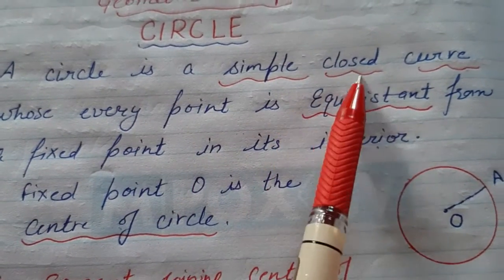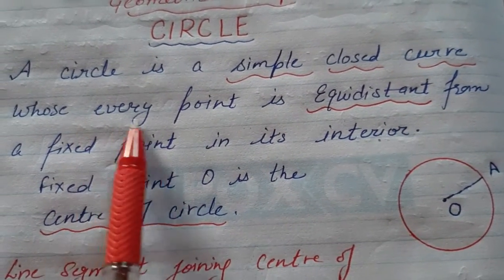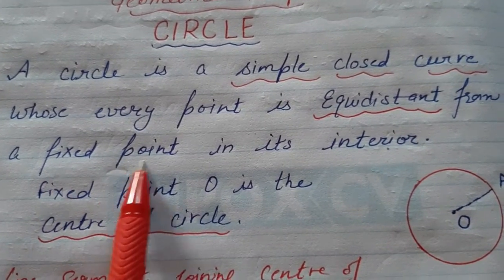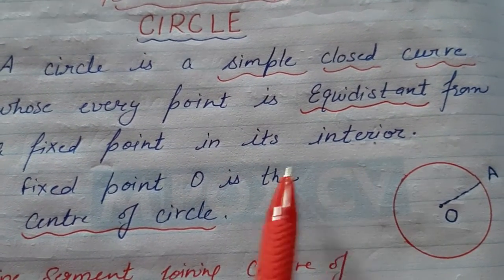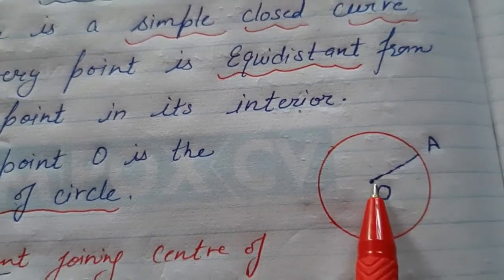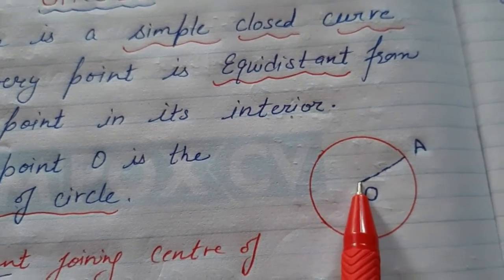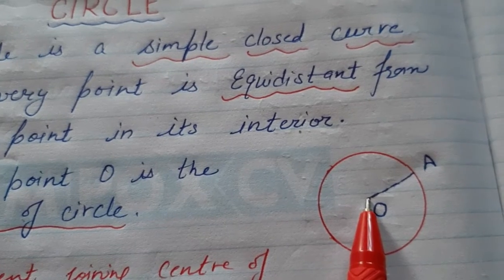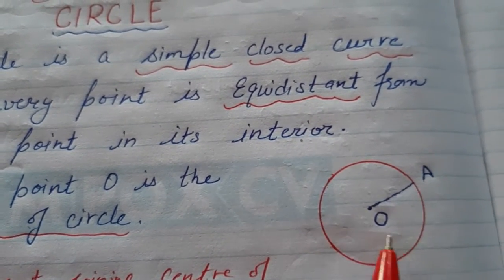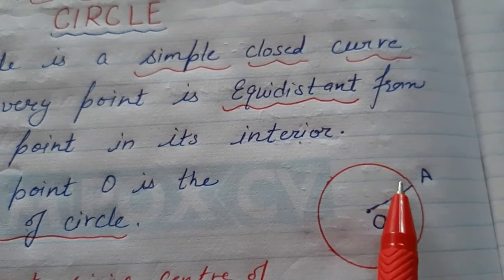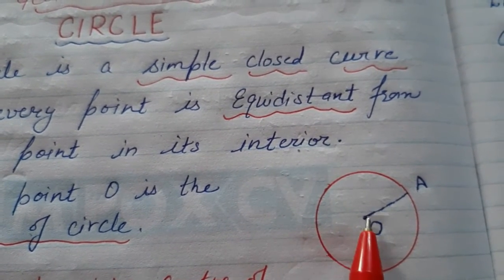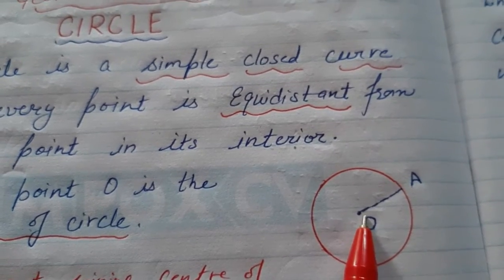Circle is a simple closed curve whose every point is equidistant from a fixed point in its interior, and this fixed point is called the center of the circle. See, this is the center of the circle O, and it is a closed curve. It is a simple closed curve whose every point, इसका हर point equidistant होगा center से. You can check it out by drawing a circle. This is called a circle.